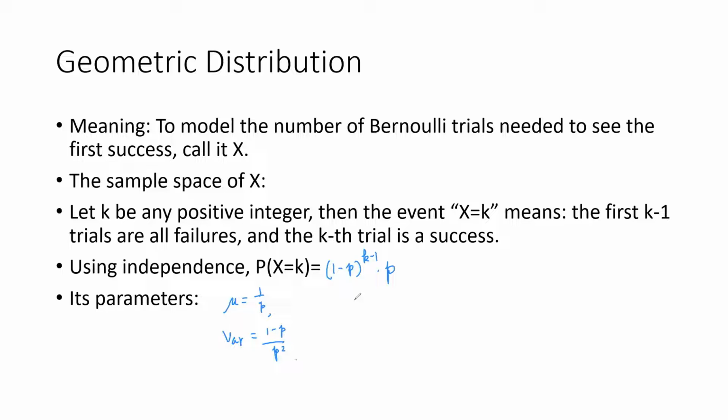I just wanted to mention a little bit about the mean. It's the expected number of trials needed to see the first success. So if the probability of success is really small, then you would need more trials to see the first success. So you have this reciprocal relation. If p is bigger, then the expected number of trials needed would be smaller. I want you to make sense out of this relation. It's not a proof, but at least it makes sense.